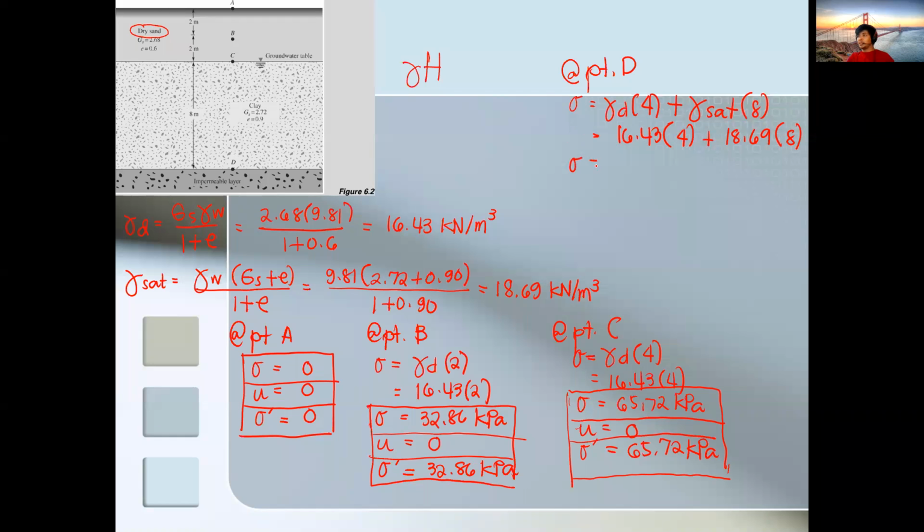So total stress is 215.4 kilopascal. Now in this layer, or at going towards point D, we can now have some water aspect, di ba?